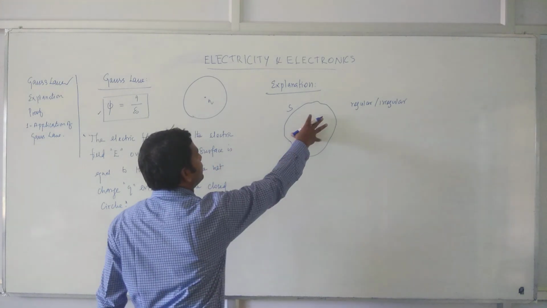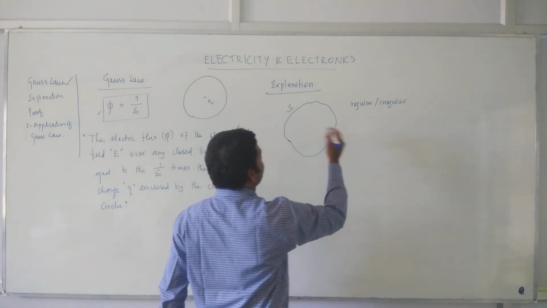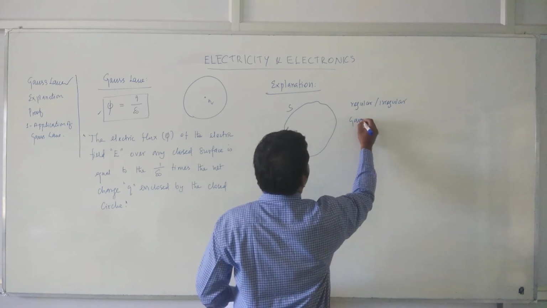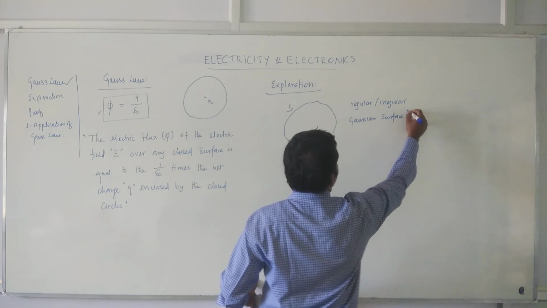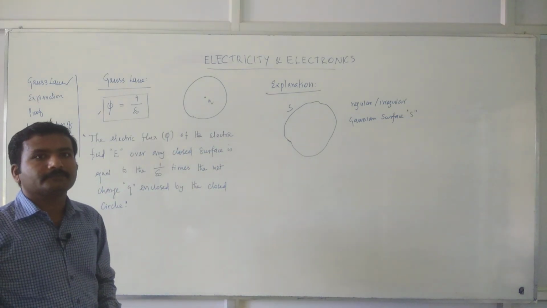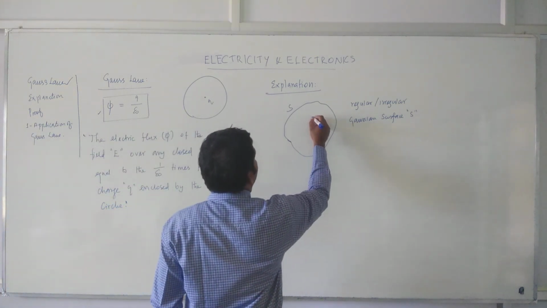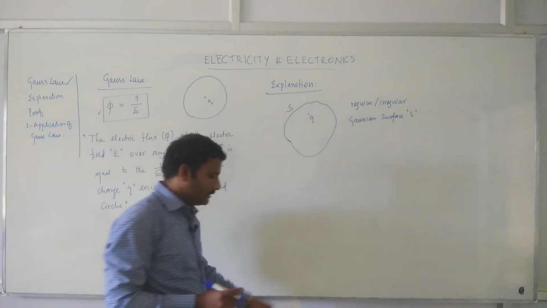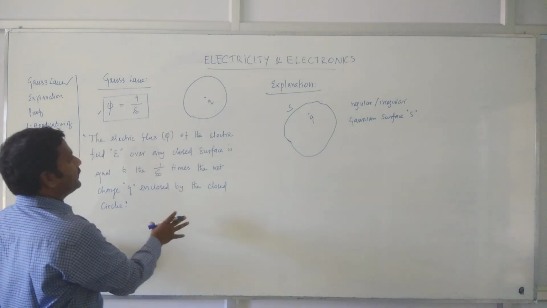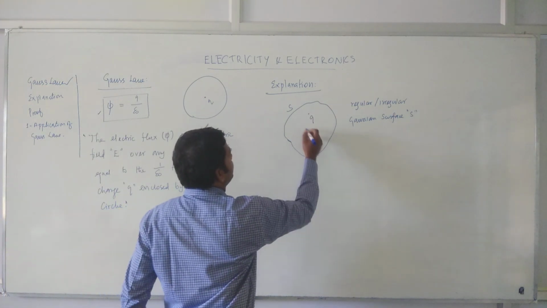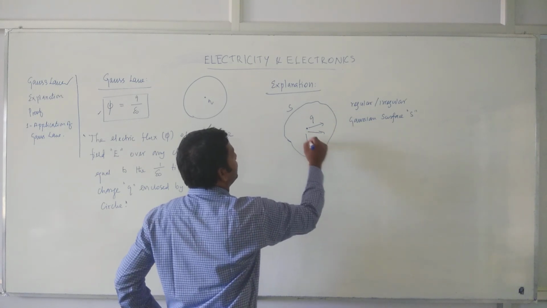Okay? Let us consider one such surface, and this surface S is said to be a Gaussian surface. Now assume that there is a charge located inside it. According to this, if there is a charge, then it will exert an electric field. If there is a charge here, it will exert an electric field in all directions.